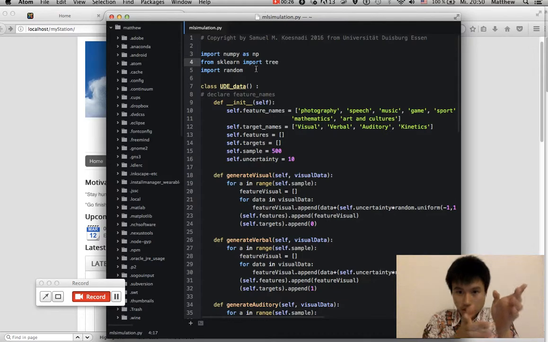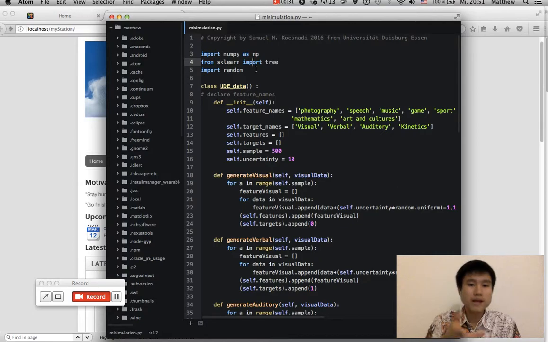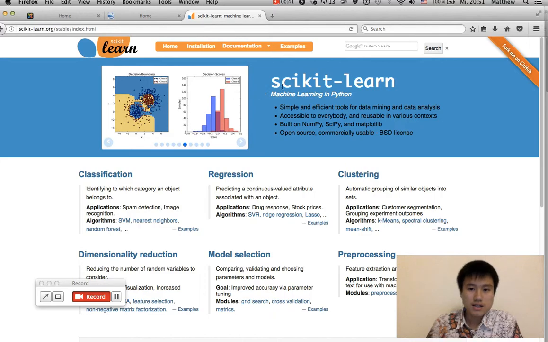If you want to load the simulation, then you have to have Python language embedded in your system, and then you have to have the scikit library. So what is scikit? Scikit is actually a Python library, an open source one that has a lot of algorithms in machine learning. It has classification, regression, clustering, dimensional reduction. So basically, it helps with a lot of problems in machine learning.